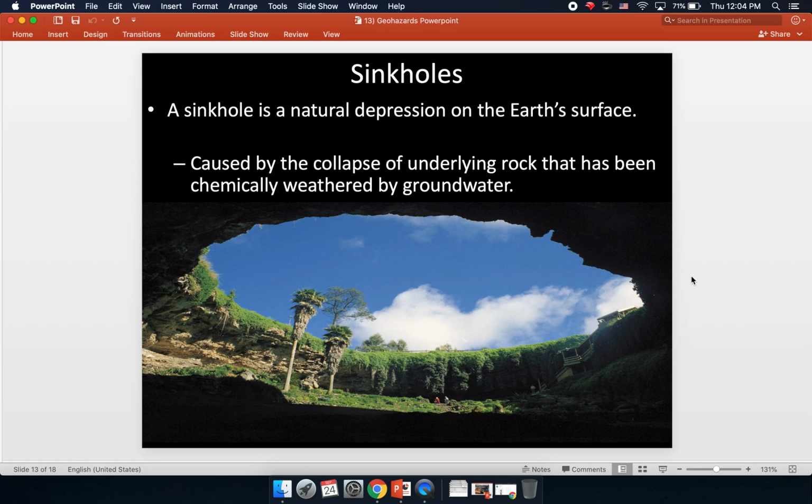Now, this sinkhole here, this one's obviously quite old because it has vegetation on the bottom of it now, and trees growing up out of it. So that one's not a new one, but you can see this one is rather large. And when it opened, it likely collapsed in all at once.